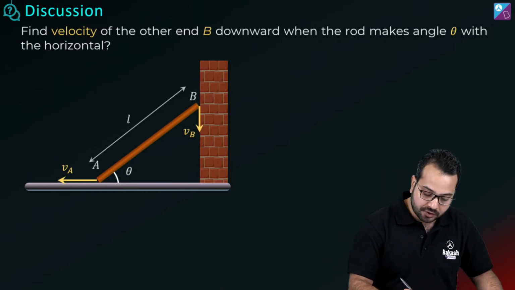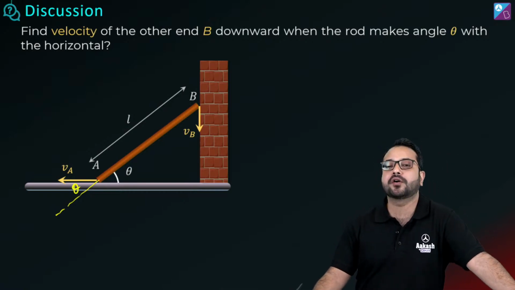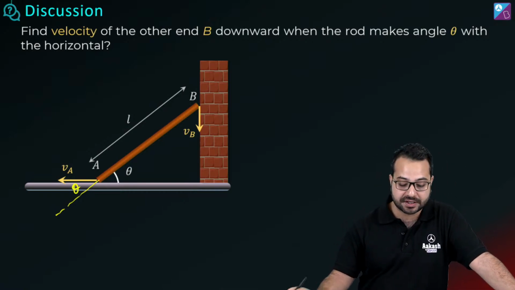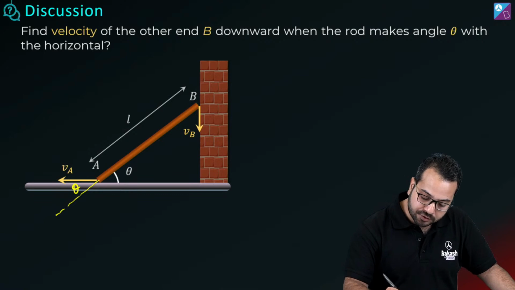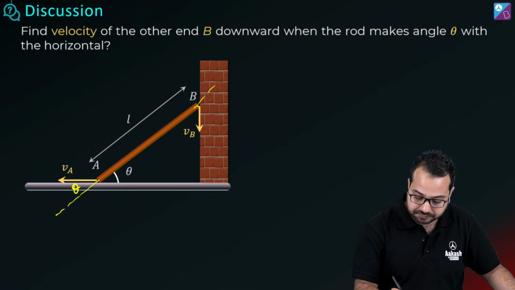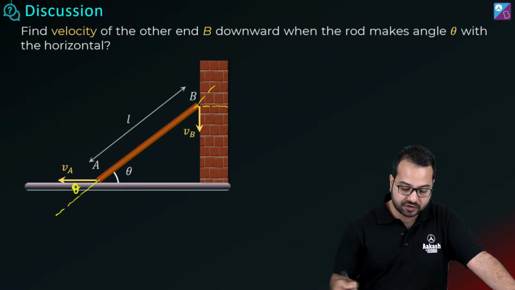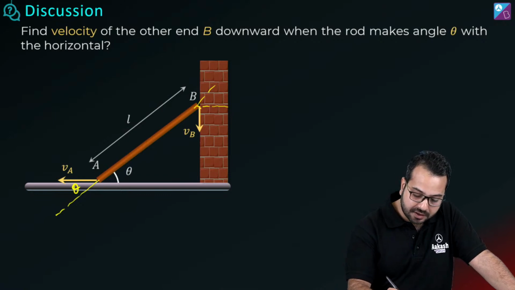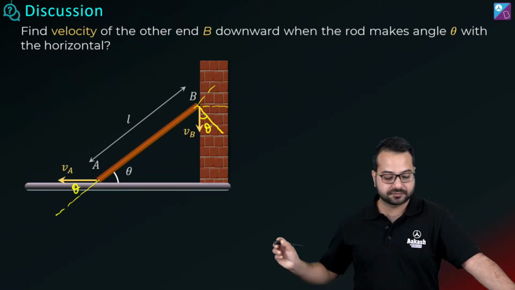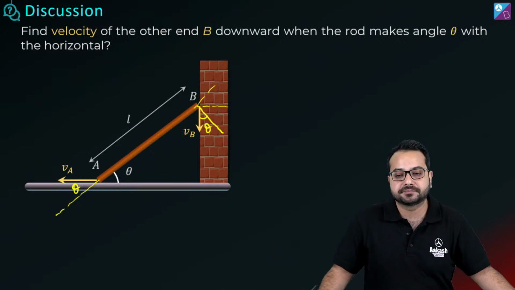All right. So we can see that this angle is going to be theta. Do you agree? Obviously that angle is going to be theta. And can you also see that this angle is going to be 90 minus theta? So this angle is going to be theta. Is that correct? Is that right? Okay.